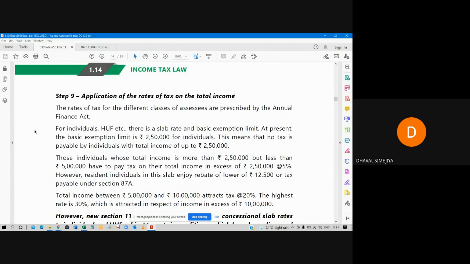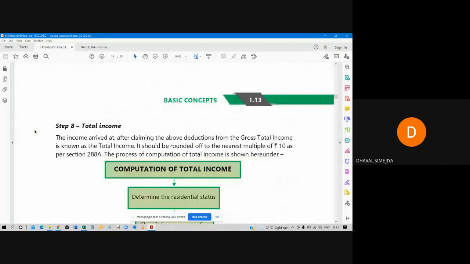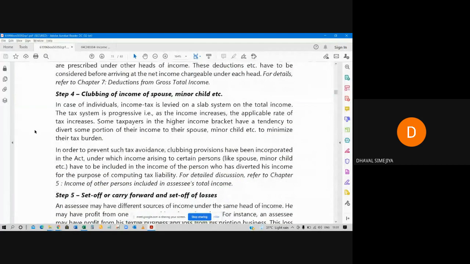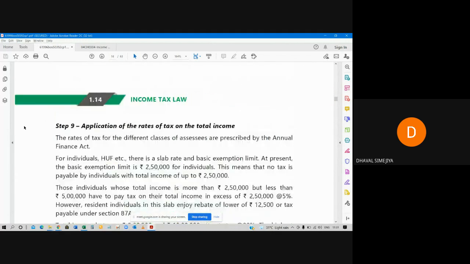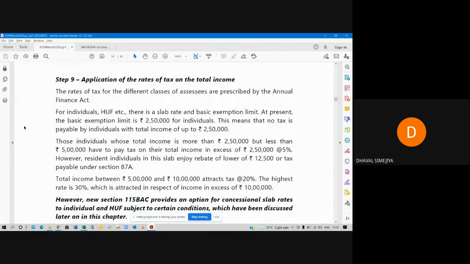Now, we have seen that tax is on progressive basis. Here we have seen the tax system is progressive, right? How it is progressive, that we are discussing now. This is the most important part. If you don't understand this, then it will be very difficult for you to understand the income tax.